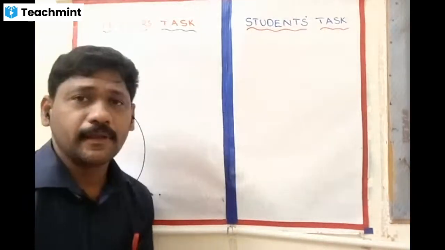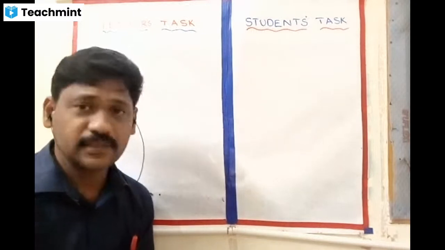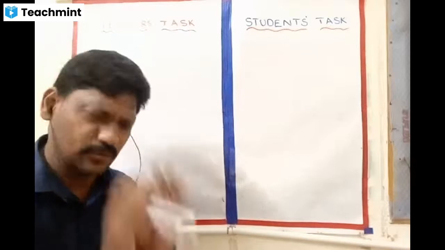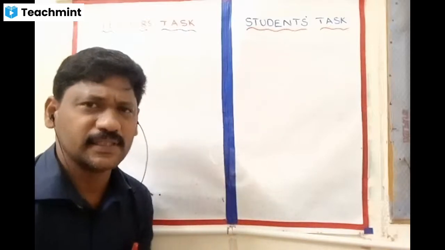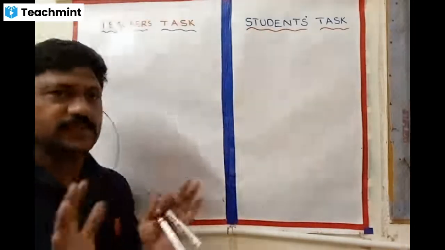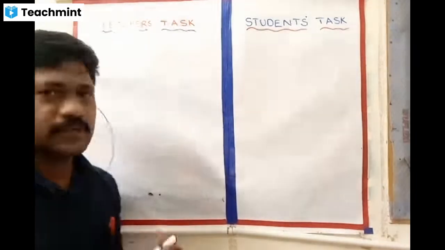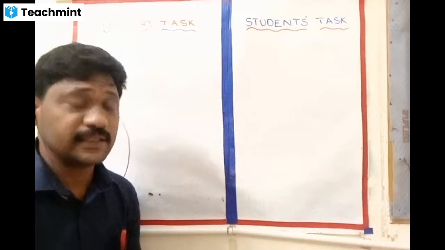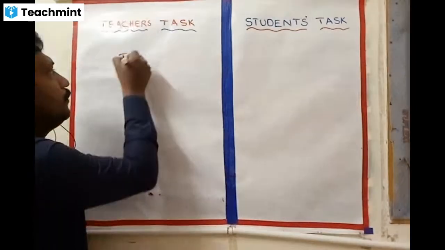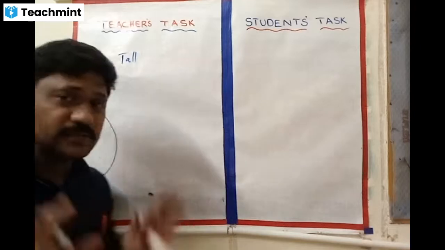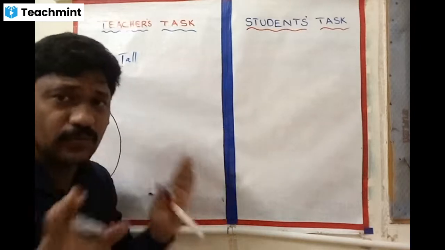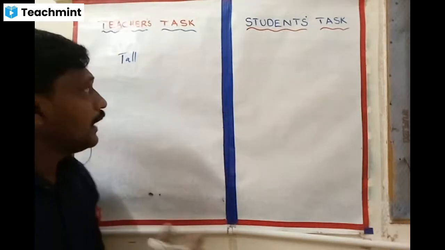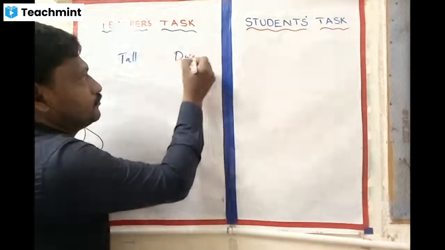So here, Mendel selected the pea plant. Why did he select the pea plant? That is a topic we'll discuss later. Today, we are going directly to the monohybrid cross. Just listen to what he has done. He observed various kinds of pea plants first. And then he selected one tall pea plant. You might have studied this in 10th, you might have forgotten. Don't worry, listen carefully. He selected one tall plant, and one dwarf plant.